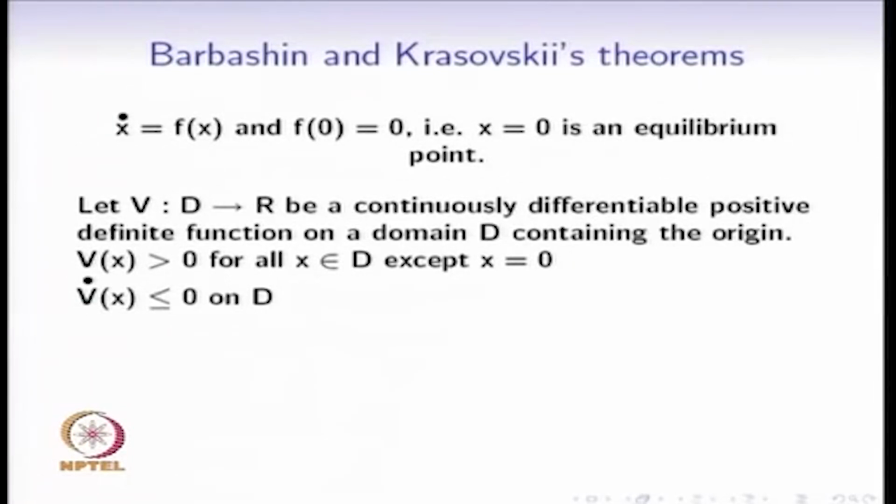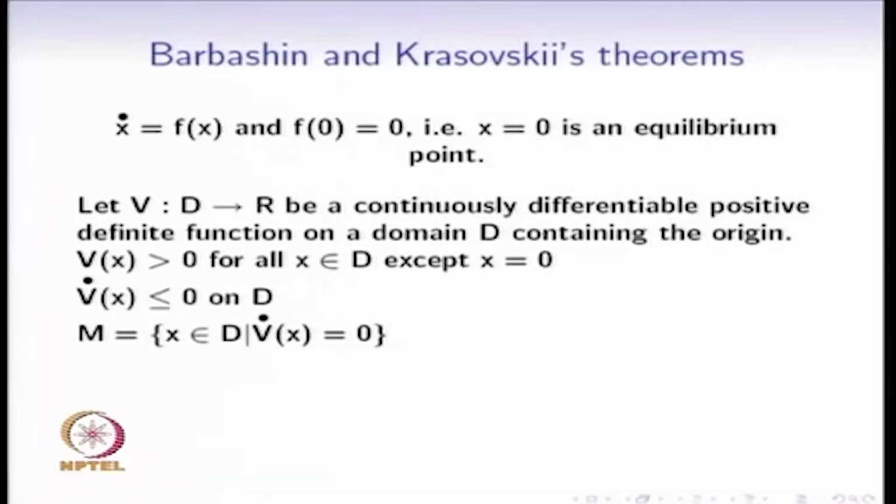So, there are well known results that turn out to be a special case of the LaSalle's invariance principle. One of them is Barbashin-Krasovsky's theorem. What is the statement of the theorem? Suppose x dot equal to f of x is a system in which x is an element of Rn, and suppose the origin is an equilibrium point. Suppose there exists a function V from a domain D to R, which is continuously differentiable, and suppose V is a positive definite function. In other words, V of x is greater than 0 for all x except the origin x equal to 0, and also V dot is less than or equal to 0 on the domain D.